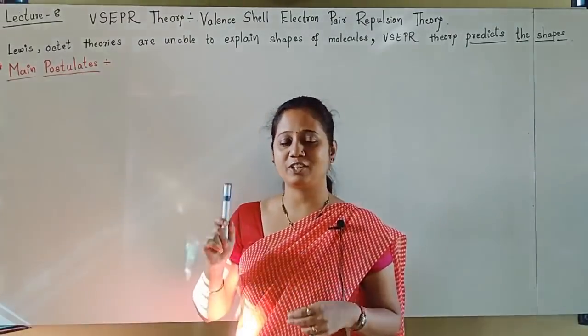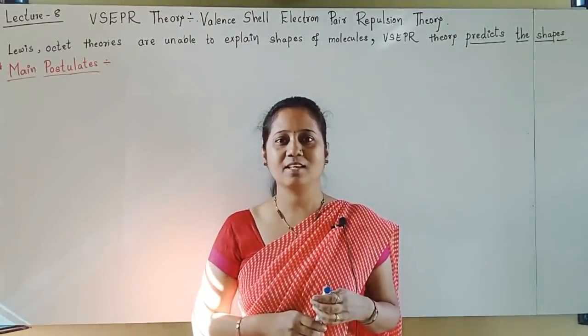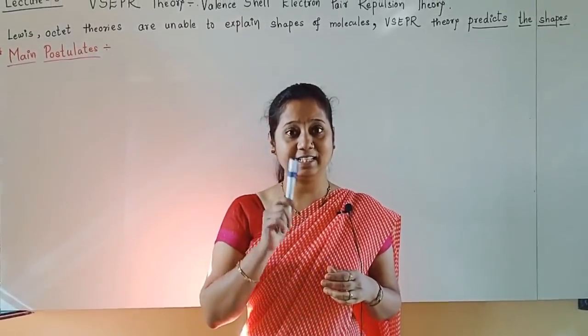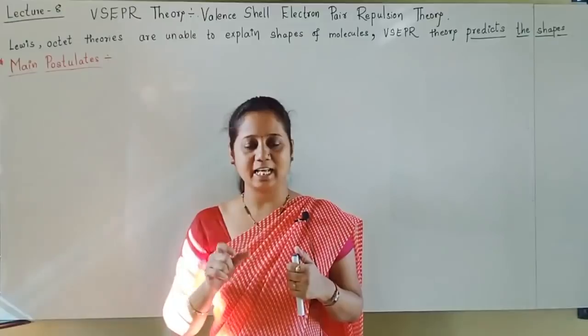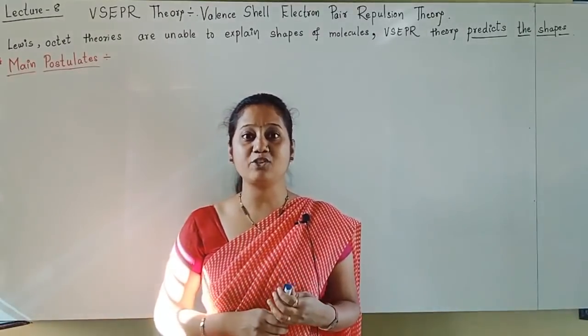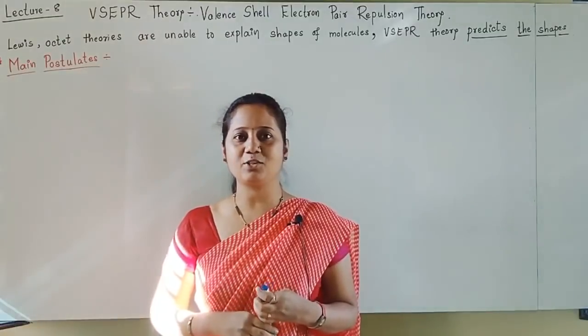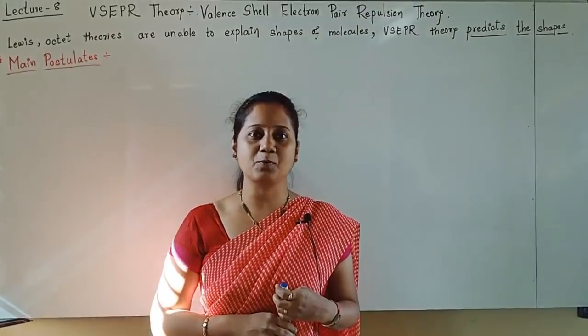This is lecture 8. In previous lectures we have seen Cox's theory, Lewis theory and then octet theory. And lastly we have seen that octet theory or Lewis theory, whichever, they cannot explain the shape of the molecule. That was the limitation of those theories. Those theories cannot explain the shapes of the molecules.